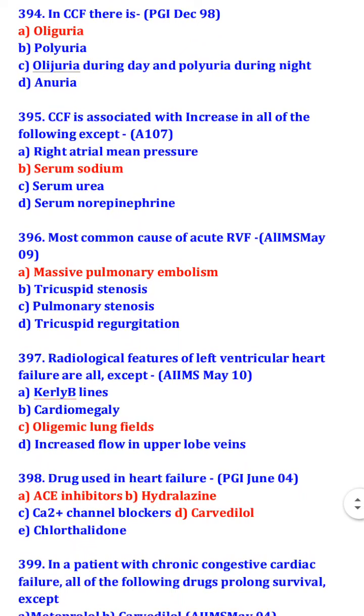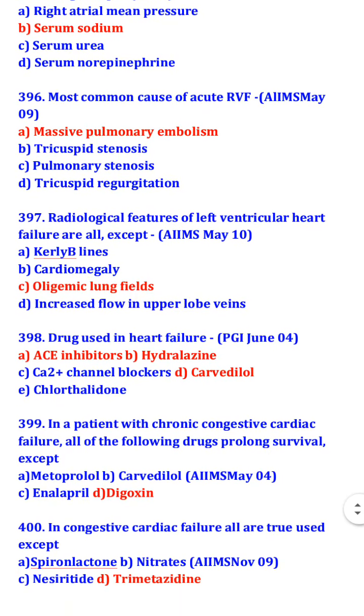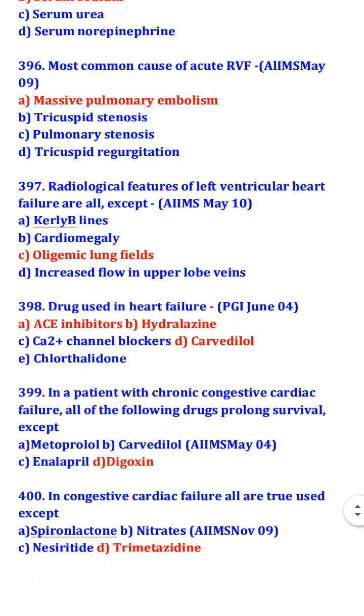The most common cause of acute right ventricular failure is massive pulmonary embolism. Radiological features of left ventricular heart failure are all except oligemic lung fields. Which are the features? Kerley B lines, cardiomegaly, and increased flow in upper lobe veins. Drugs used in heart failure are ACE inhibitor, hydralazine, and carvedilol.